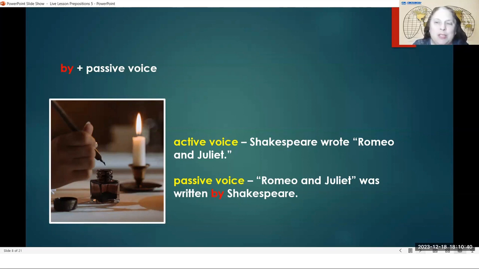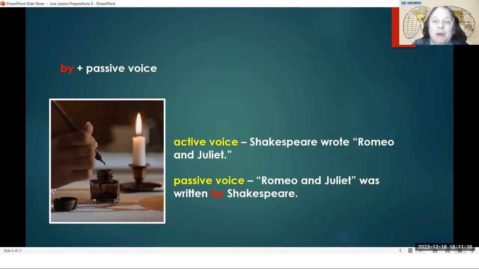And who was the one that started that? Whoever started it, we say by, and then that person. Or maybe it could be an object too. Like if I say that the car hit a tree, the car was driving along and the car hit a tree. I could say the tree was hit by a car, or maybe even the tree was hit by lightning. Lightning struck the tree. The tree was struck by lightning.